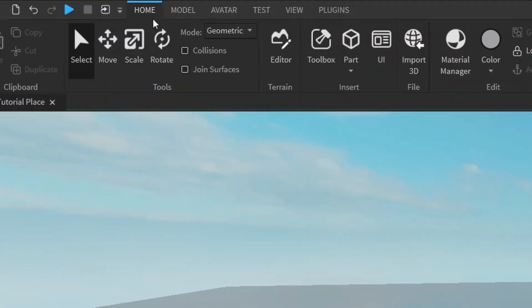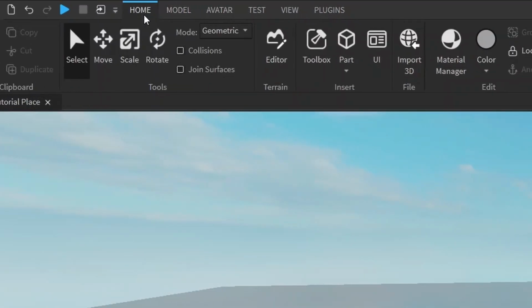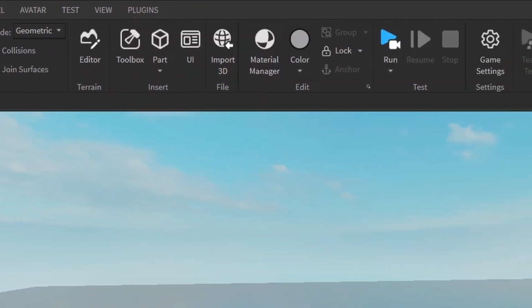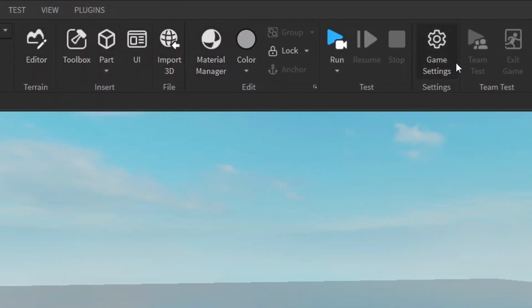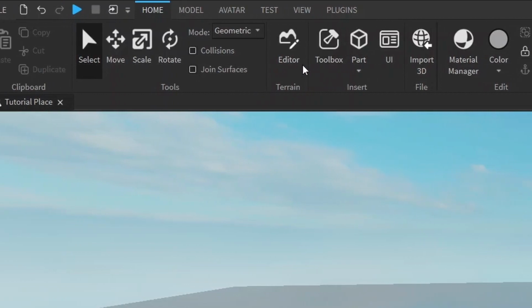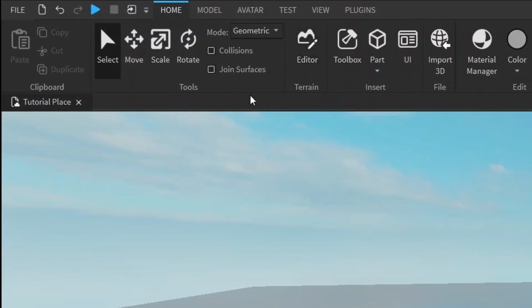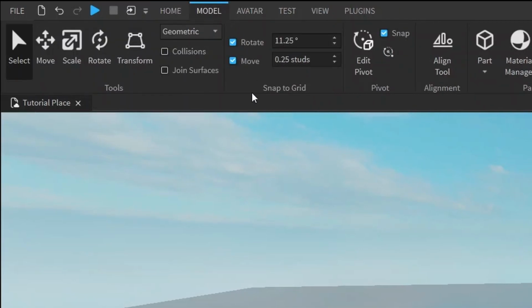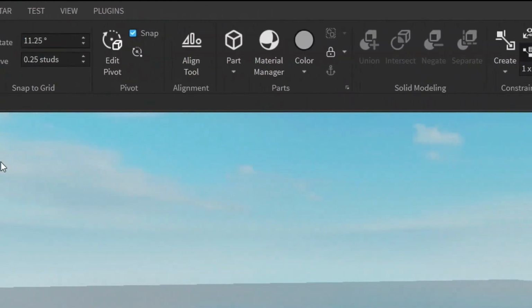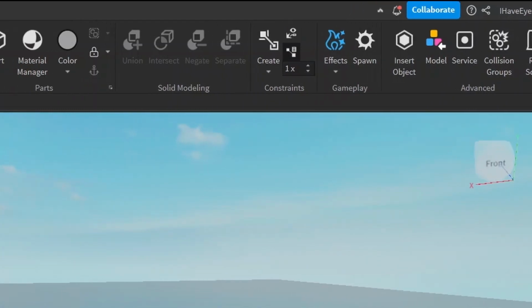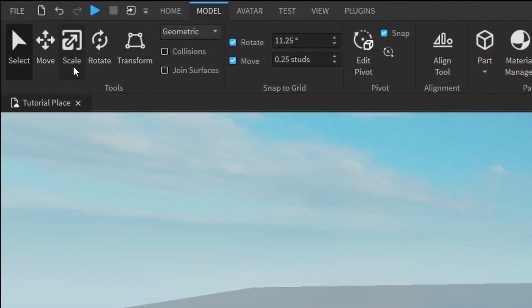First, I'm going to go over these tabs at the top right here. The first one is the Home tab, and it has some of the most used tools that you'll be using very commonly if you're developing games. It lets you manipulate and add objects, and it also lets you test your game out. The Model tab lets you further manipulate parts, and you can see some of the Home tab features like these tools over here. But it also has a lot more than you saw there too.